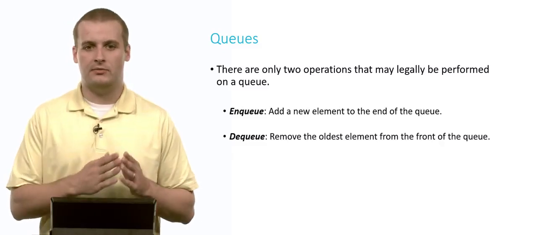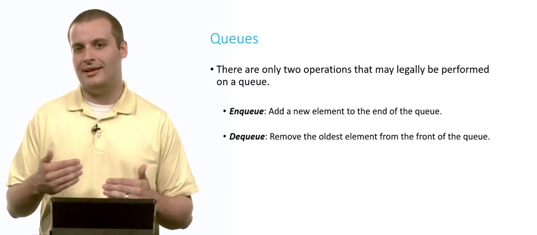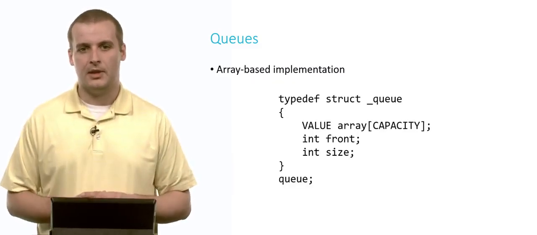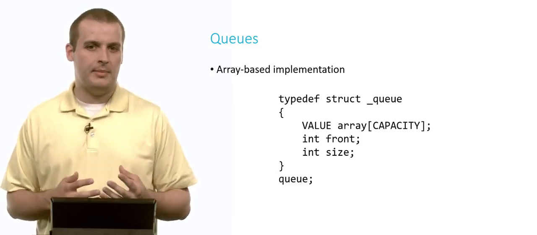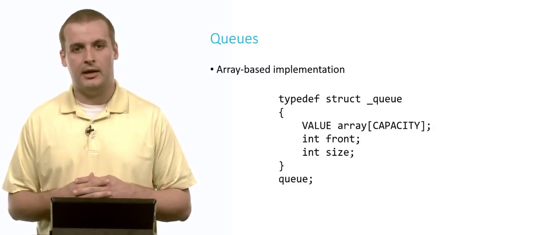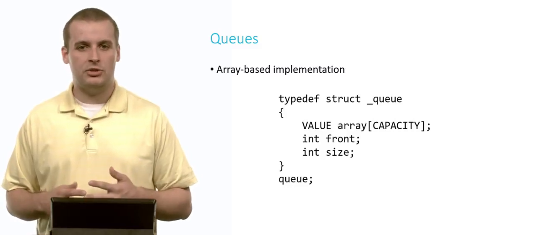So with enqueue, it's adding to the end, removing from the front. So that the oldest thing in there is always the next thing to come out if we try and dequeue something. So again, with queues, we can have array-based implementations and linked list-based implementations. We'll start again with array-based implementations. The structure definition looks pretty similar.